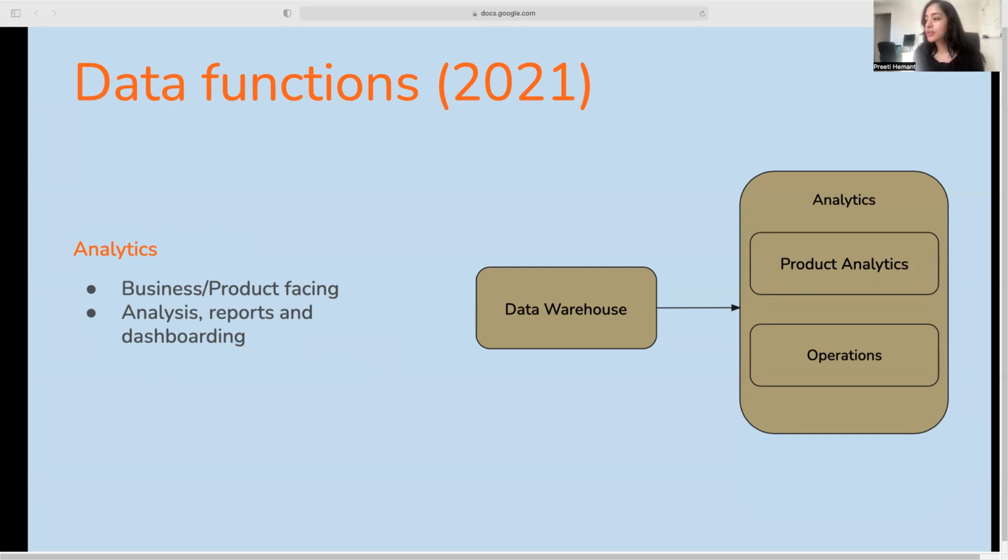The data used here was mostly from the data warehouse. Raw data with some processing would be in the warehouse, and this is the data that analytics used to set up any reports, dashboards, or carry out any analysis.